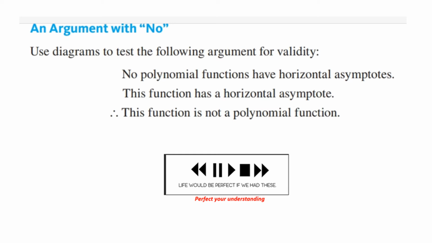This deals with an argument with no. So use diagrams to test whether this is valid or not. No polynomial functions have horizontal asymptotes. This function has a horizontal asymptote. Therefore, this function is not a polynomial. So use drawings to test this. You know what to do. Let's see how you did.